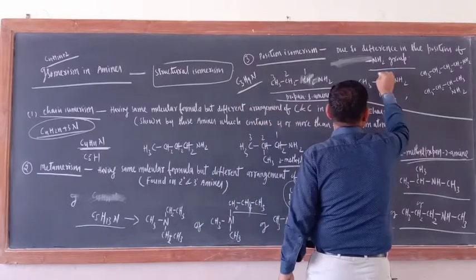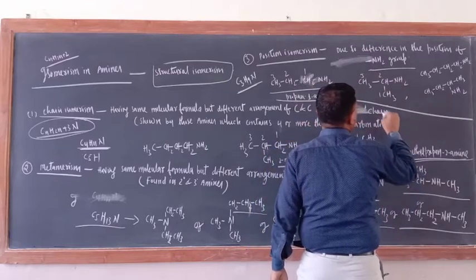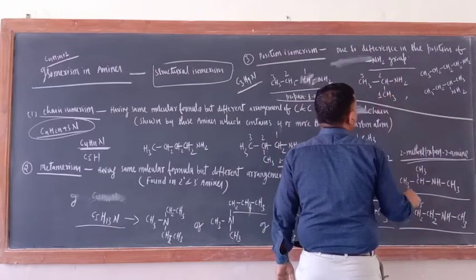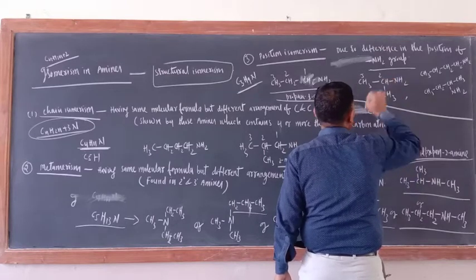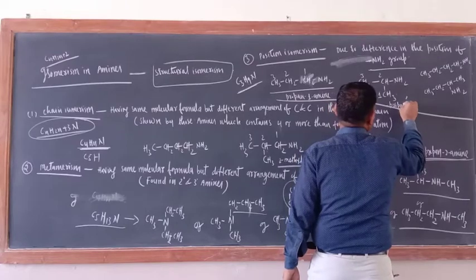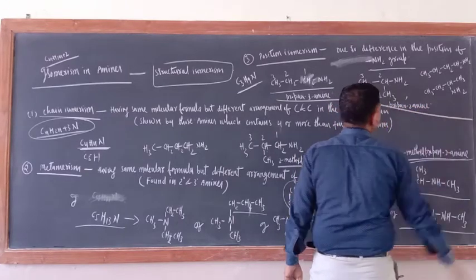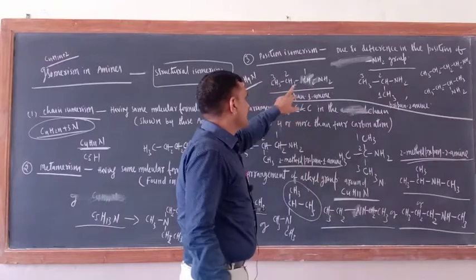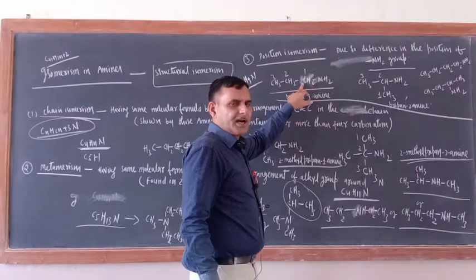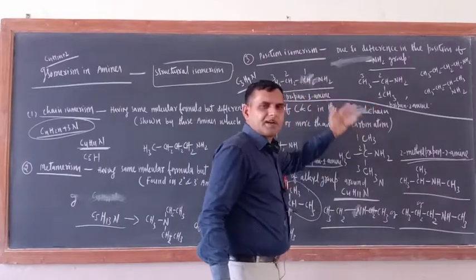This is 1 2 3. So what is the name of this one? Propane-2-amine. Okay, propane-2-amine. So just try to understand, here NH2 is present at the 1 number carbon atom, there NH2 is present at the 2 number carbon atom. So the position of